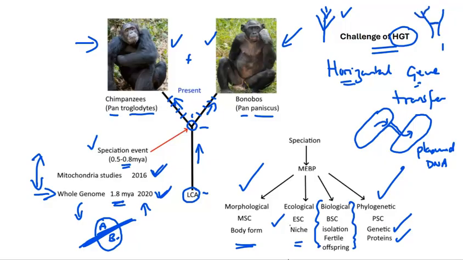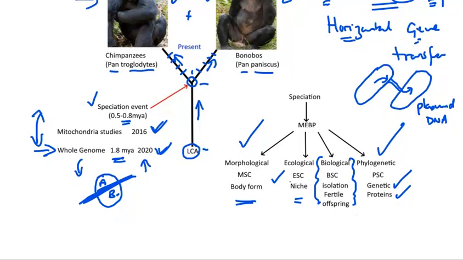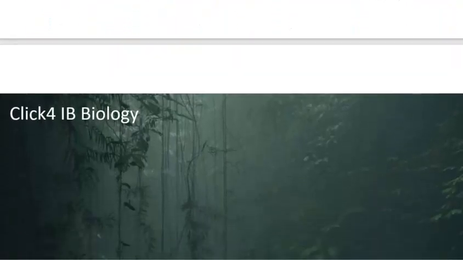But I do stress that this is largely confined to bacterial groups. So our tree would look more like this rather than this. So these are some challenges to the species concepts that we have in the biological species definition.